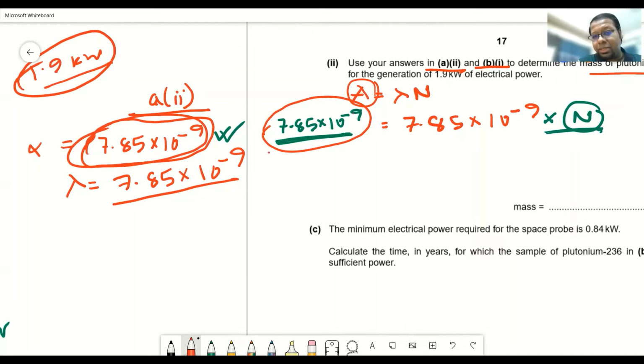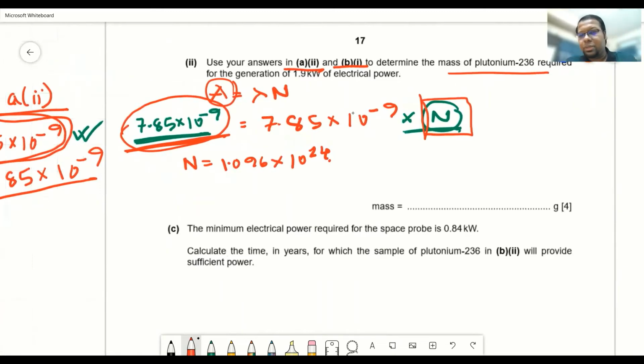But if we want to have this number of decaying plutonium nuclei, then the original number of plutonium nuclei has to be greater, which is N. From here, we will find the value of N. The value of N is 1.096 into 10 to the power 24. Okay, fine. So we have got the total number of plutonium nuclei that should be there if we want to produce 1.9 kilowatt of electrical power, but we need to find out the mass.